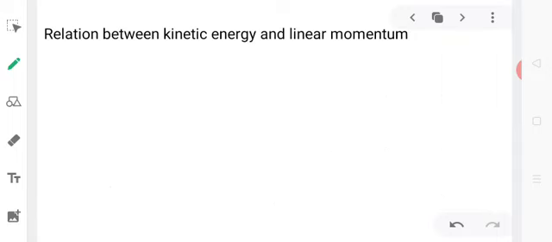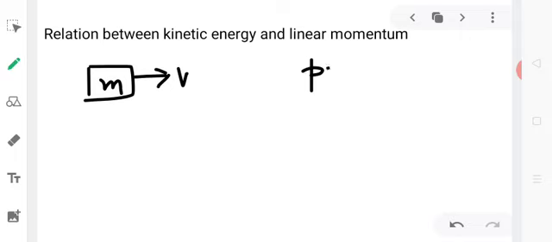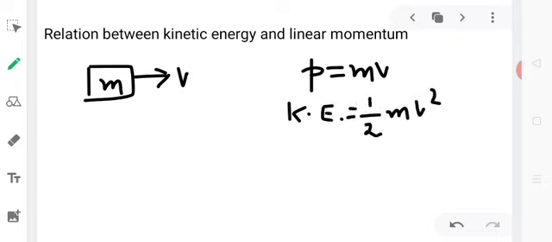Let us now study a relation between kinetic energy and linear momentum. If m is the mass of the body and v is the velocity of the body, then linear momentum p is equal to m into v, while kinetic energy is equal to half mv square. Now let us do a bit of substitution. From here we can write v equal to p by m.